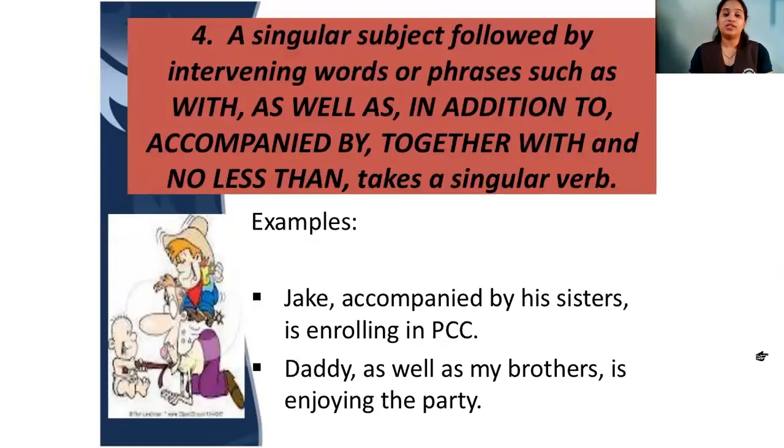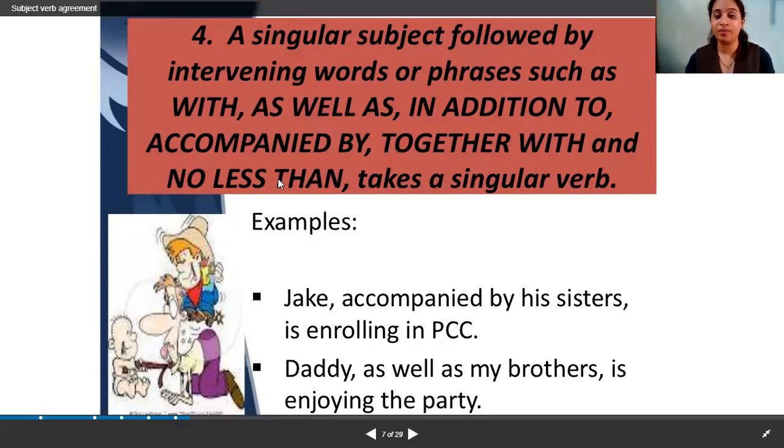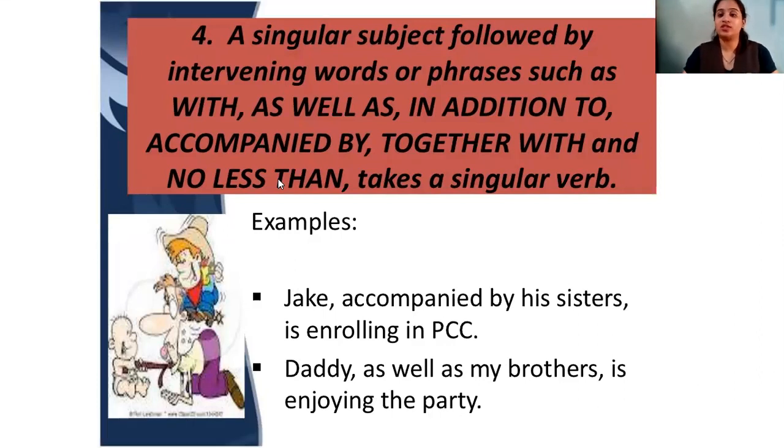Next one. A singular subject followed by intervening words or phrases such as with, in addition to, accompanied by, together with, no less than, takes a singular verb. Like Jake accompanied his sister. Jake is the subject, it is singular, but he is accompanied by his sister. Even though sisters are plural, we have to concentrate on the subject, that is singular, that is Jake. So you will have is.